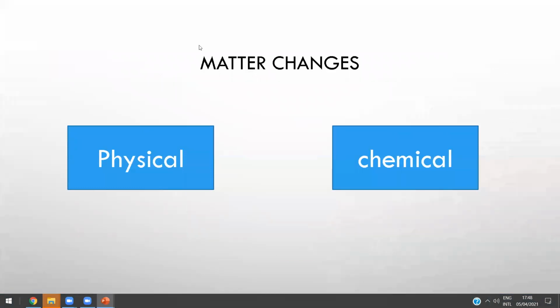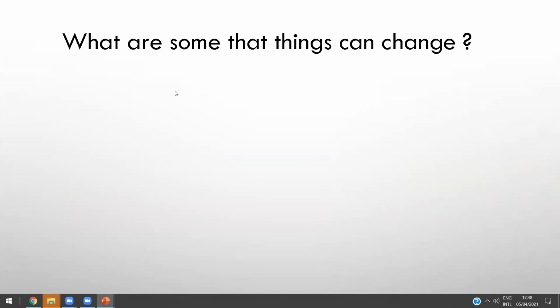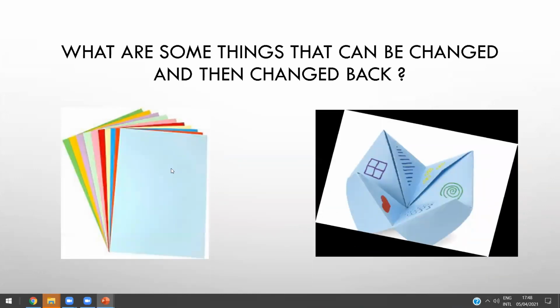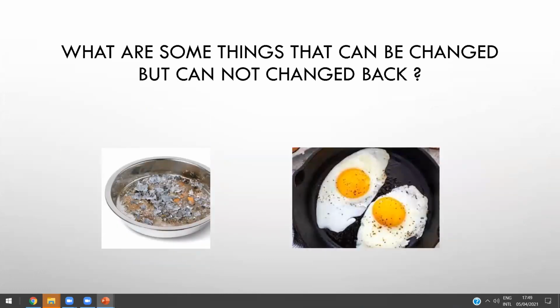So we know that the matter can change in two ways, physical and chemical. How can the matter change? Look at this paper. If the paper is cut, torn, folded, or bent, it's still a paper. It's not a new kind of matter. But if you fry the egg, now we have a different kind of egg. If you burn the paper, now we have a different kind of paper, and we cannot change it back.